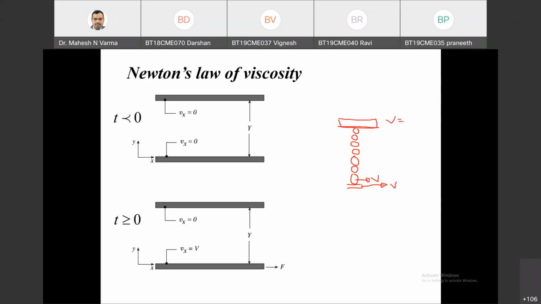Velocity equals 0. So certainly this molecule will have velocity equal to 0. This is also the no slip boundary condition. This first layer of the molecule in touch with a plate having velocity 0 will have a velocity of 0, and this is the first layer of the fluid which is in touch with this plate having velocity v. It will have velocity v.